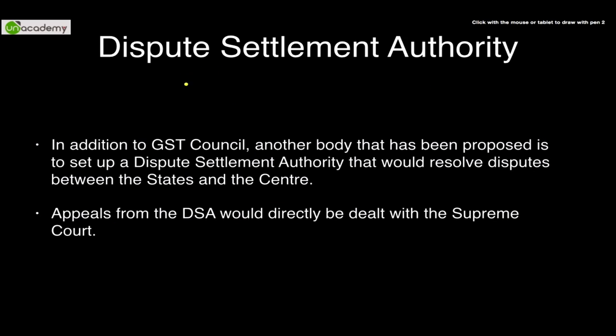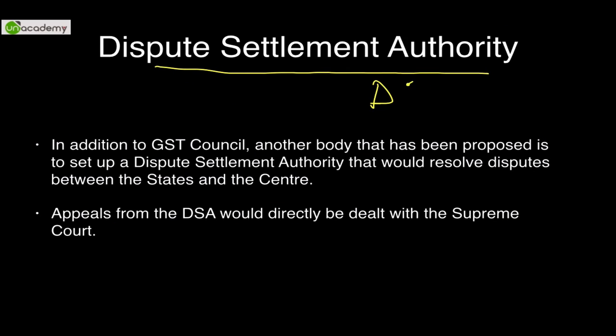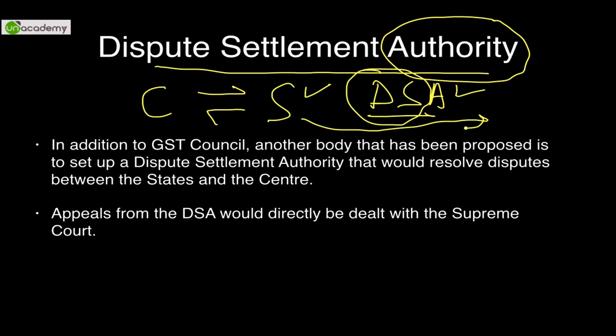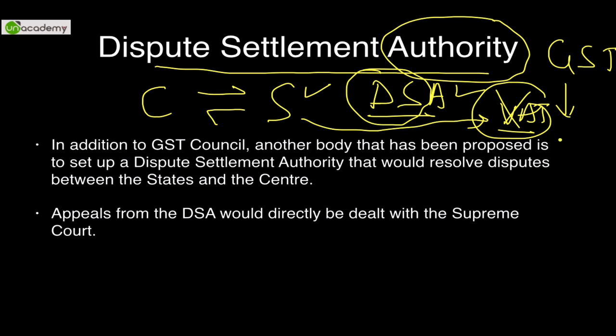There is also a provision of having a DSA, or dispute settlement authority. It is self-explanatory that a dispute settlement would be administered by this authority. Dispute between whom? Dispute between the center and the state. As we just understood, state governments would lose out on the revenue of VAT, which was under direct control of the state government, but they will get a certain share in GST. If they are not happy with their share in GST, they can file a complaint with the DSA, and the DSA would come out with a resolution or solution in order to keep the state governments happy.